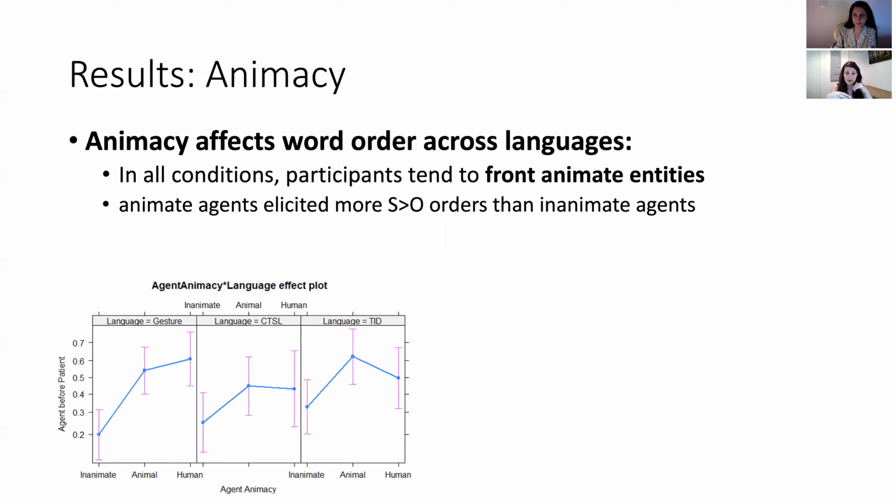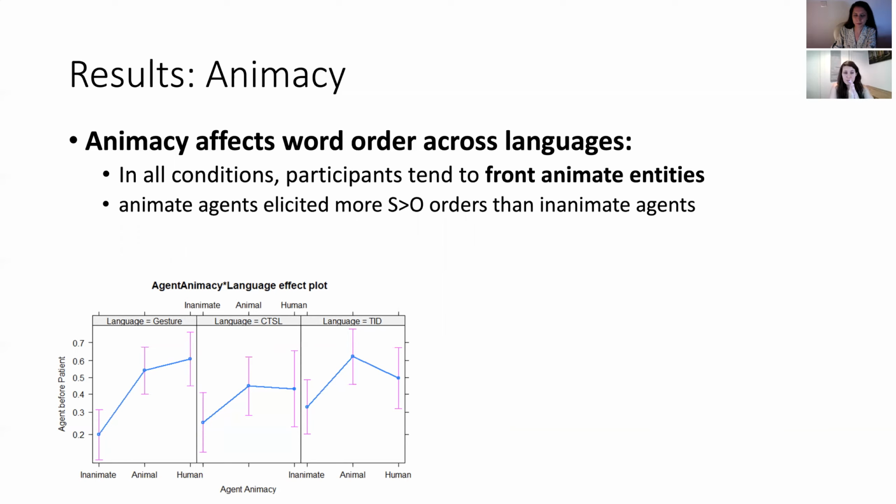What you can see here on the x-axis is the animacy of the agents and patients, and on the y-axis, you can see the proportion of S-before-O. So you can see that as we increase in the animacy hierarchy, from inanimate to animal to human, across all three languages, you see a higher proportion of S-before-O. Note also that this effect is nonlinear.